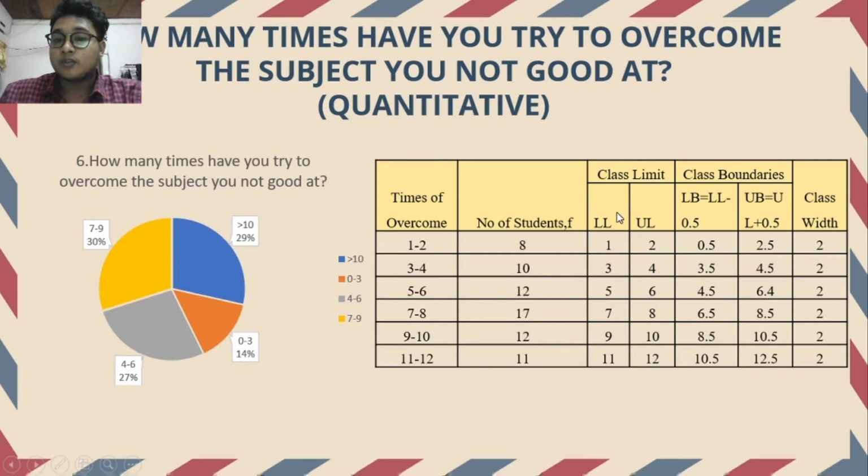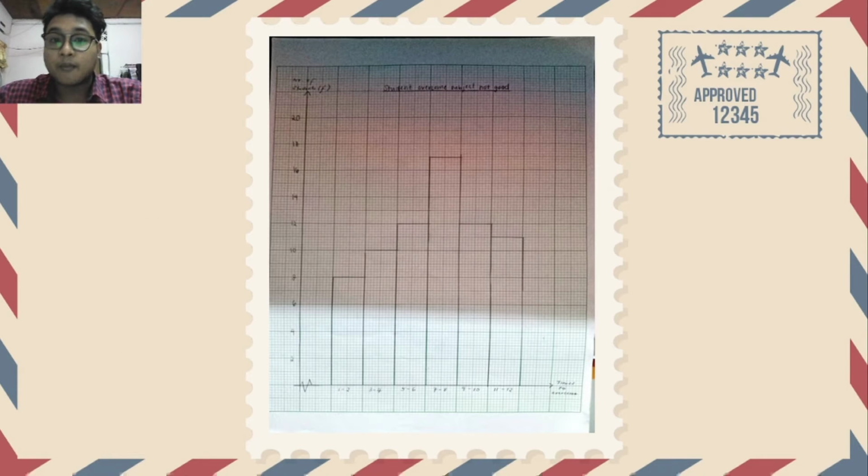In order to make the histogram, we must find the class limit, class boundaries, and class width, and also not forget the number of students, which means the frequency, and the times of overcoming, which we refer to as x. After we got the totals of this table, the histogram will be made, and here is the result of the histogram.